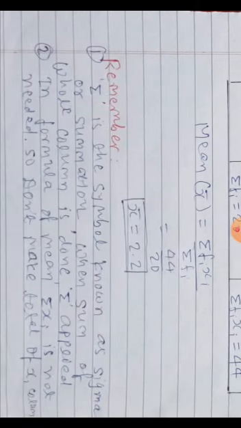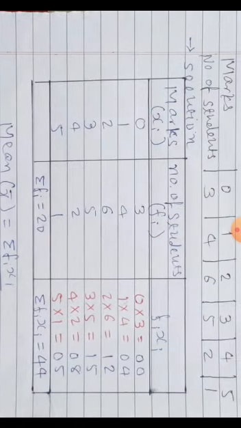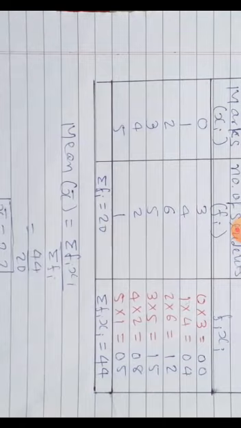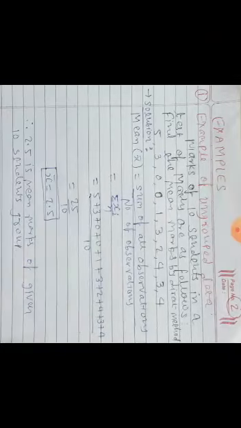Now two points I have written here. Sigma, I already told you, is a symbol for summation or total. And another thing, no need to make the total of xi. Why? Because in the formula no sigma xi symbol is there. Okay, so no need to make the total of xi. Now this is the third example.